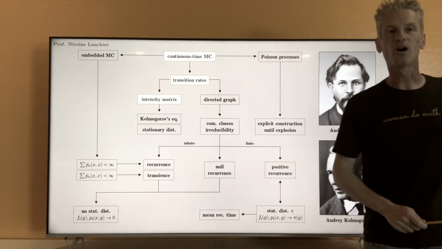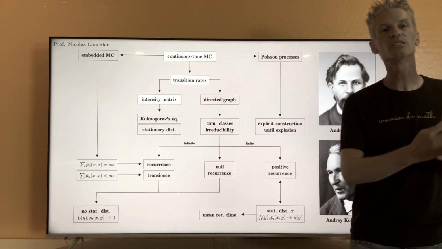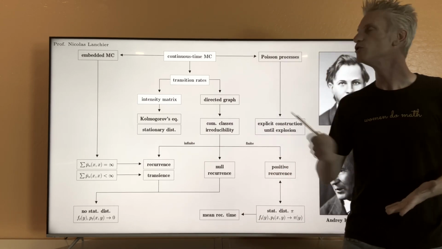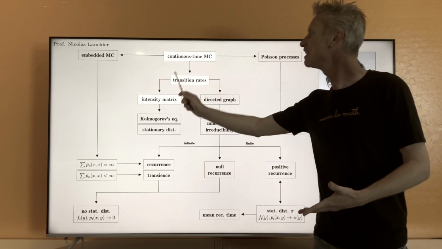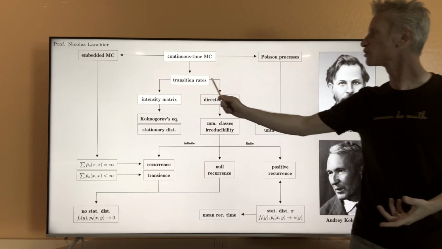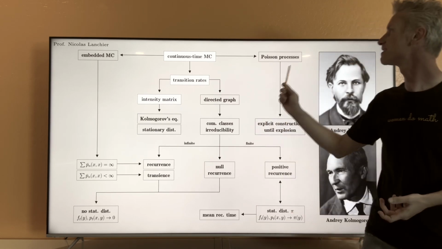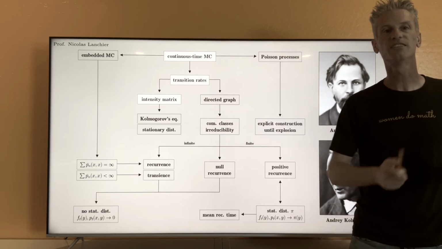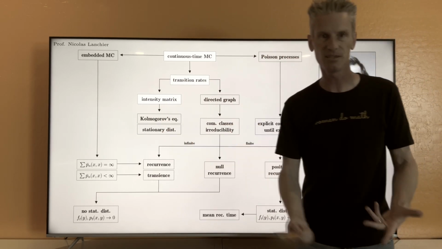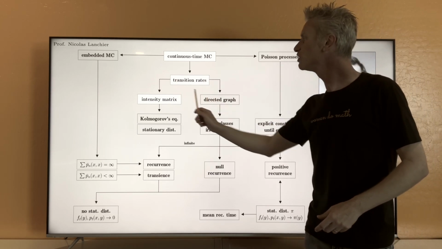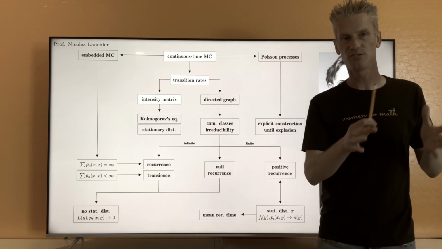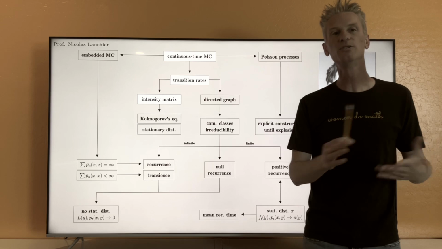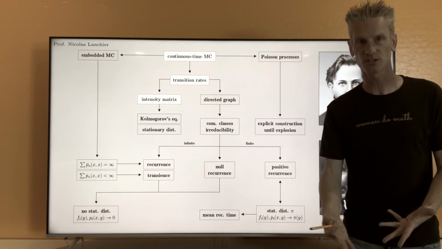So the definition is more or less the same as in discrete time, but now, because things evolve in continuous time, instead of being described by transition probabilities, the process is going to be described instead by what we call transition rates. The word rate has to be understood the same way as the rate of a Poisson process. And using those transition rates, you can construct a matrix that we call the intensity matrix. So have in mind that transition rates can be viewed as the analog of transition probabilities in discrete time, and the intensity matrix can be viewed as the analog of the transition matrix in discrete time.